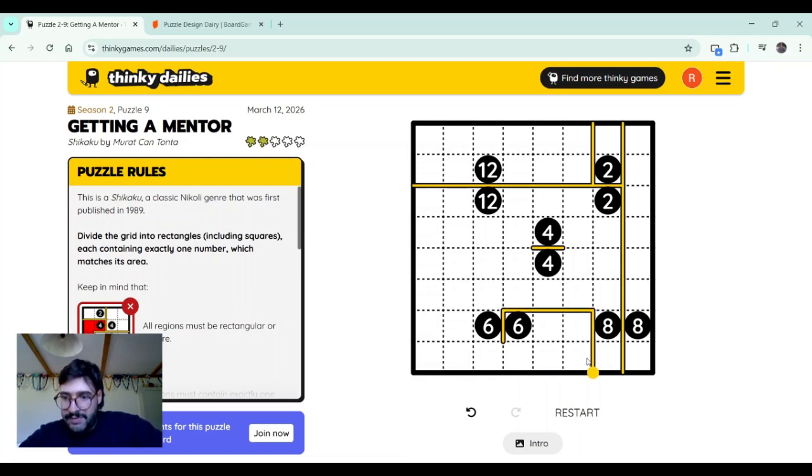This 6 can be something like this, but if it does something like this, the 8 won't be able to make a 1 by 8. So that means that that's wrong. Let's go back. The only other way that we can do a 6 is a 2 by 6 in this direction. And that's great because it defines that the 8 is going to be like this.